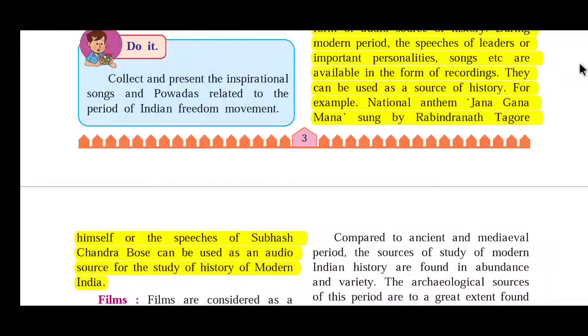See, I have presented here Jana Gana Mana by Rabindranath Tagore himself, and it is a source of history of modern India.